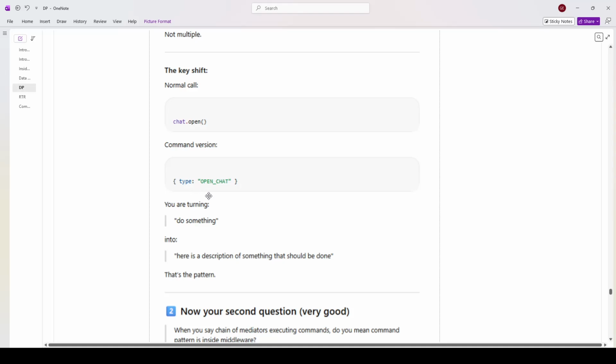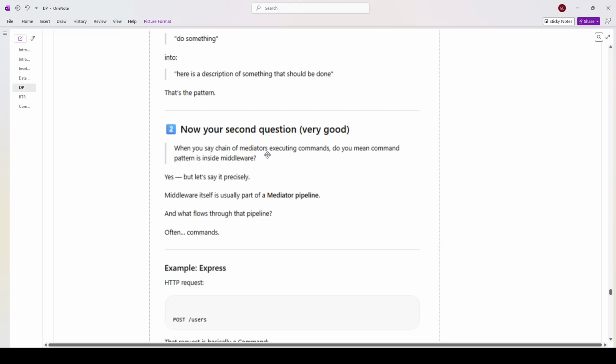The normal call, chat.open method, you convert to the command version: type member with the value OPEN_CHAT string. You are turning "do something" into "here's a description of something that should be done." That's the pattern.